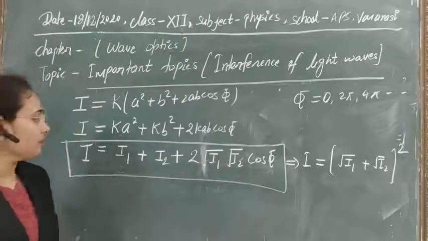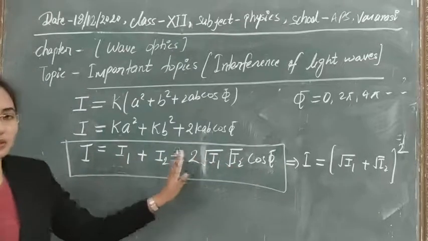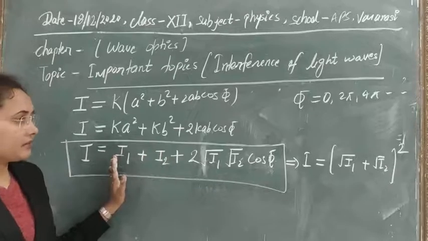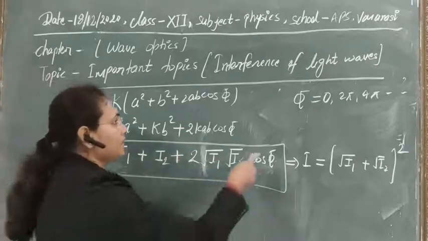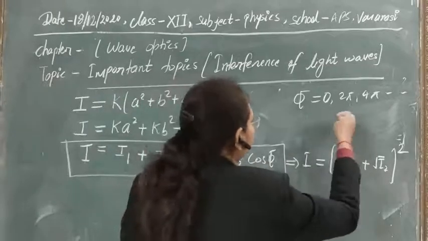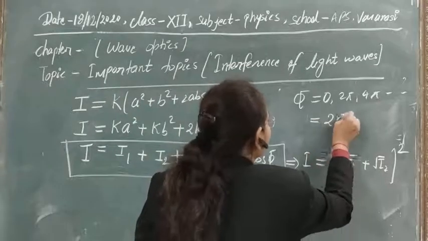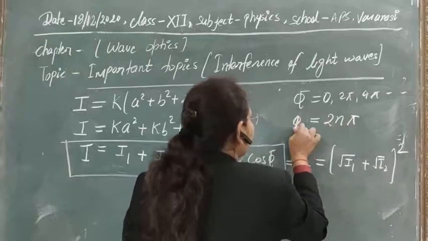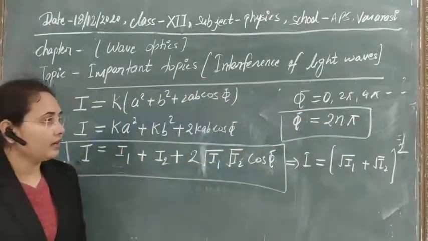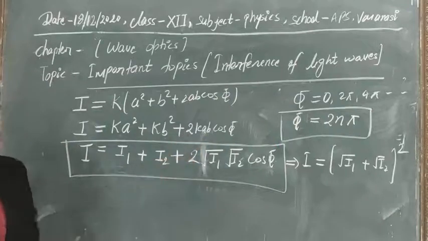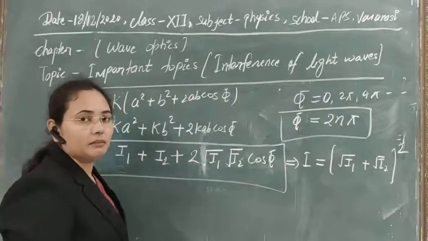I think there is no confusion in that. This is the a plus b whole square formula. And in general, phi is equal to 2n pi. Clear? In the same way, you can understand the condition for the minimum.